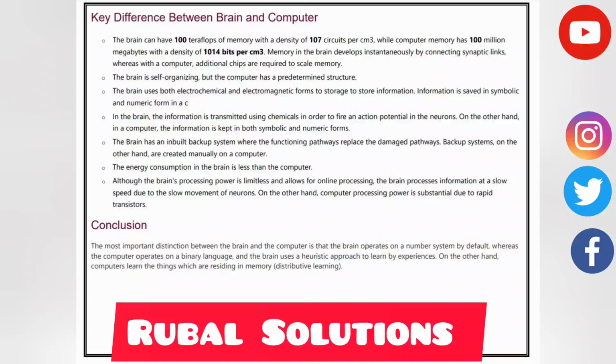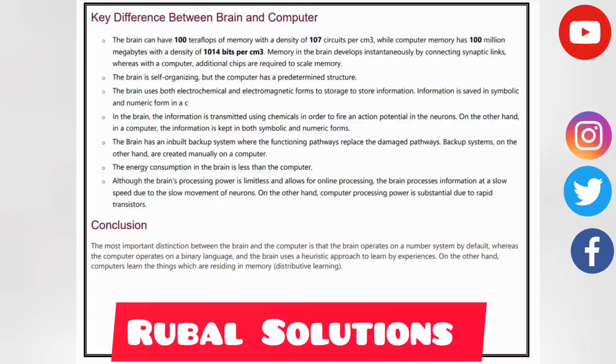In brain, the information is transmitted using chemicals in order to fire an action potential in the neurons. On the other hand, in a computer, the information is kept in both symbolic and numeric form. The brain has an inbuilt backup system where the functioning pathways replace the damaged pathways. Backup systems, on the other hand, are created manually on a computer. The energy consumption in the brain is less than the computer.